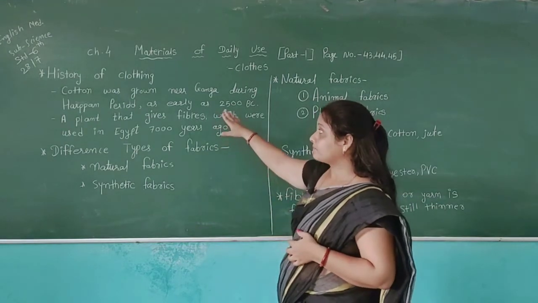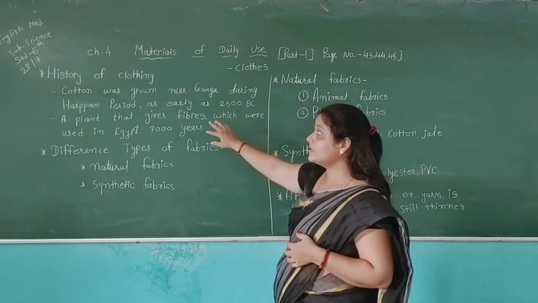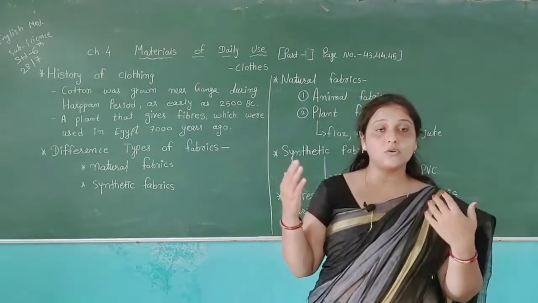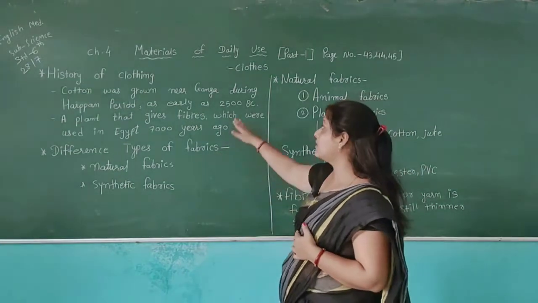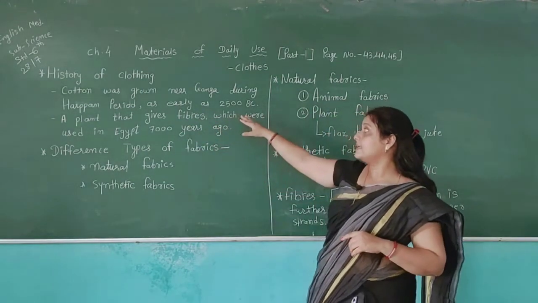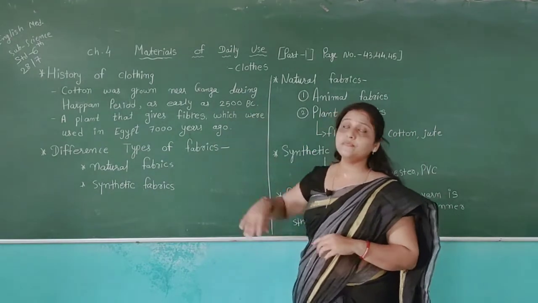Then, in the history of clothing, we can say here that cotton was grown near the Ganga. First cotton was grown near the river Ganga during the Harappan period, as early as 2500 BC.